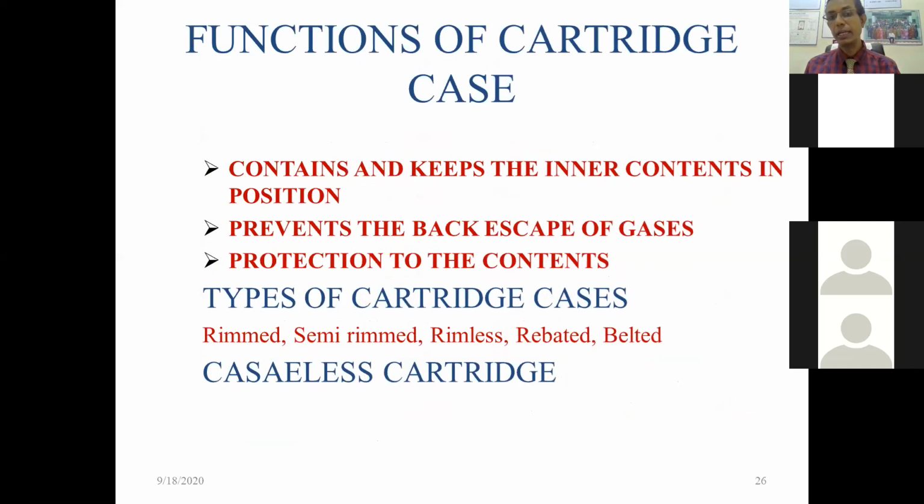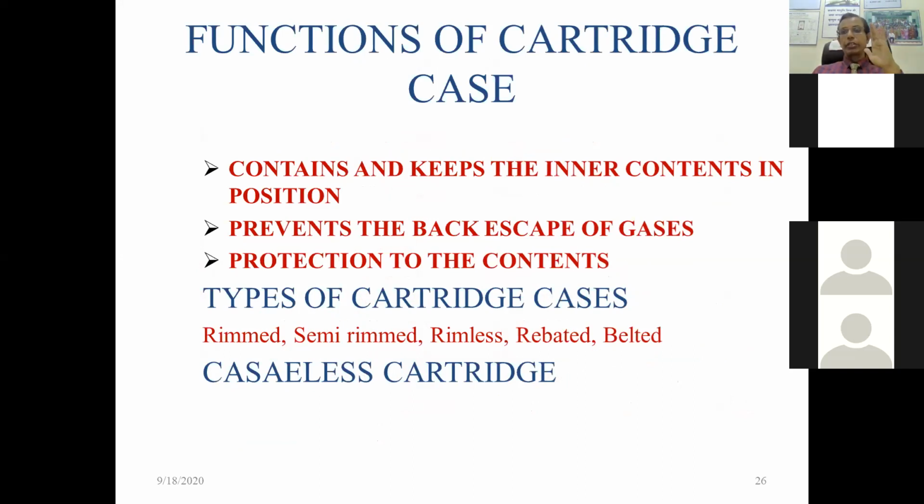Function of the cartridge case. What is the function? The contents are kept in position, it prevents the back escape of the gases, and it gives protection to the contents.